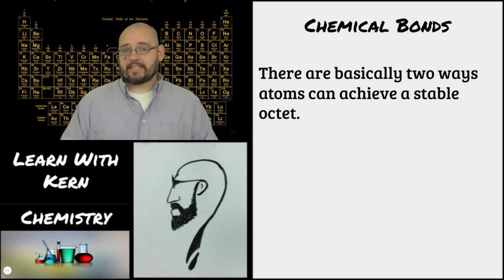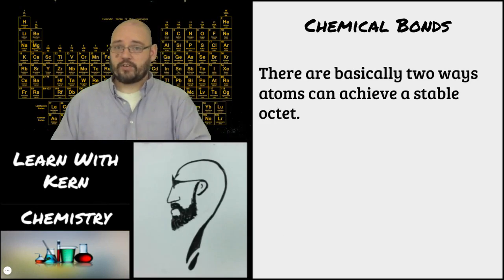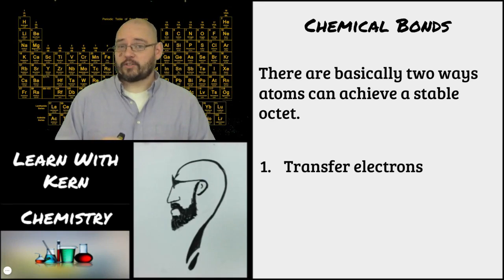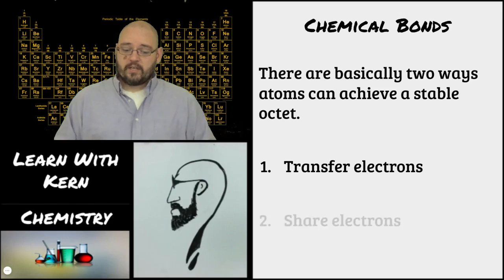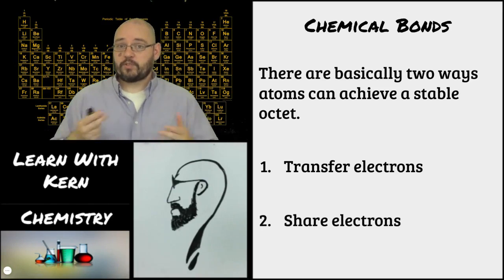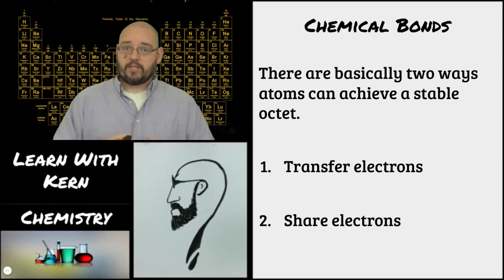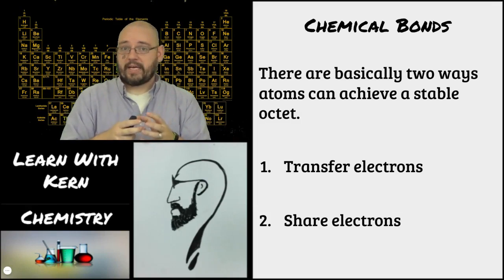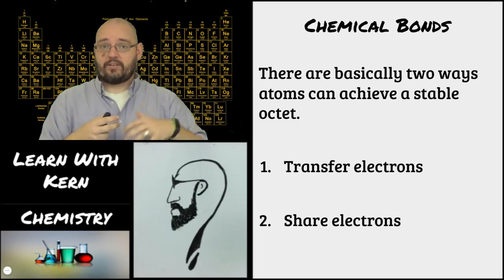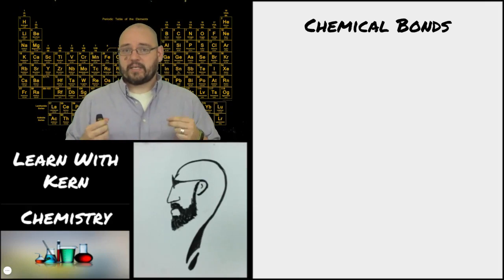So there are basically 2 ways that atoms can do this. As you saw from the definition of the octet rule, they gain, lose, or share electrons. So they can either transfer electrons from one atom to another. So one atom will gain electrons, one atom will lose electrons. They're transferring electrons. Or they will share electrons between each other. Those are the 2 basic ways that chemical bonds will form. 2 ways that you can get an atom stable by taking away electrons, adding electrons to it, or just sharing electrons between them. Those are their methods for becoming chemically stable.